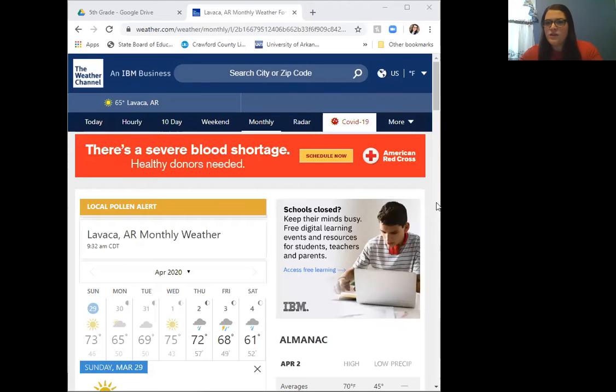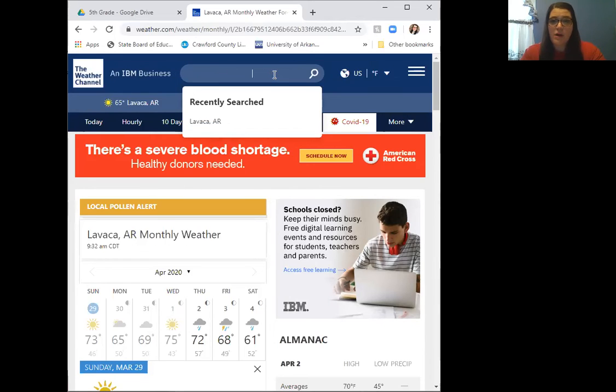And we're going to look at, hold on 1 second. Let me get to the right page. Okay. Let's share. Okay. So here, I just went to weather.com. So this right here, if you are searching online and you just type in weather.com, that part that I've highlighted in blue, that will take you to the Weather Channel where you can search for the weather for the past 4 days. So here, you just type in your city or zip code.